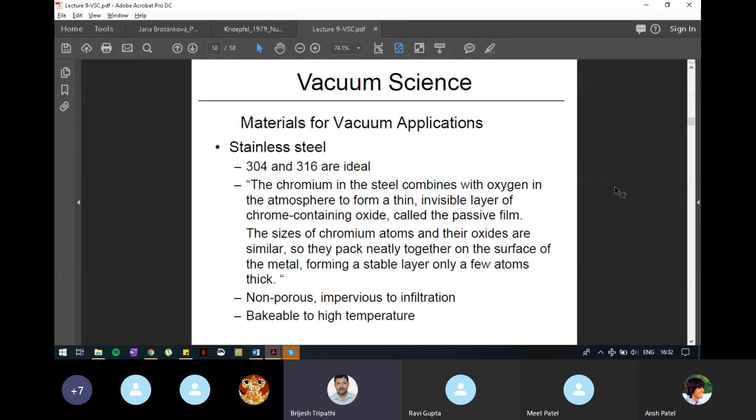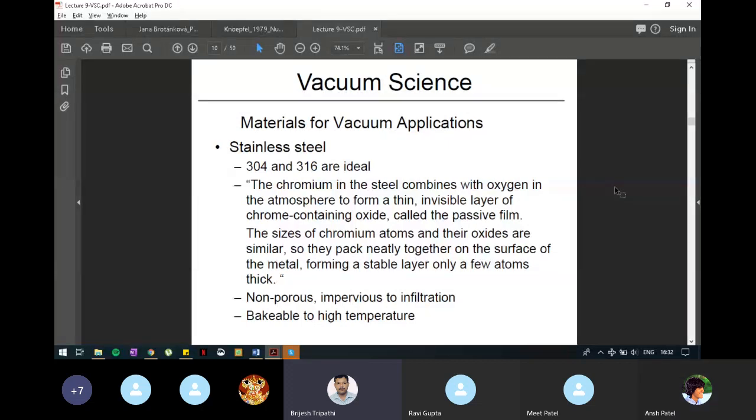Now the size of chromium atoms and their oxide are similar. So they pack very neatly on top of the steel surface, and there are no pores left from where there is a possibility of any reaction or rusting. Okay. And it is non-porous, impervious to infiltration. Impervious to infiltration means what?